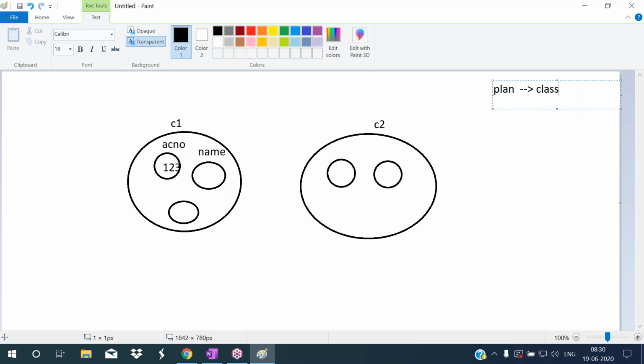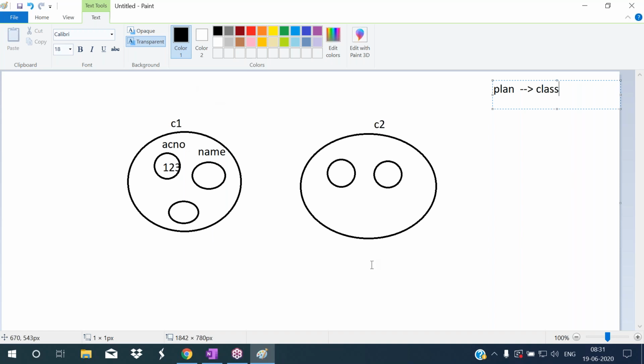Home is physically existed. Plan is not physically existed. So plan is the concept. Here the engineer is giving one plan to construct the home, and based on that plan we construct a home. Similarly, customer 1, customer 2, customer 3, like that n number of customers are physically existed.